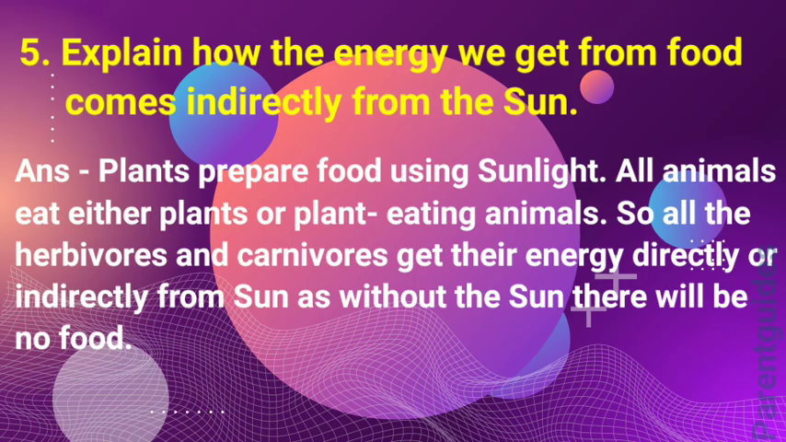5. Explain how the energy we get from food comes indirectly from the sun. Answer. Plants prepare food using sunlight. All animals eat either plants or plant-eating animals. So all the herbivores and carnivores get their energy directly or indirectly from the sun, as without the sun there will be no food.